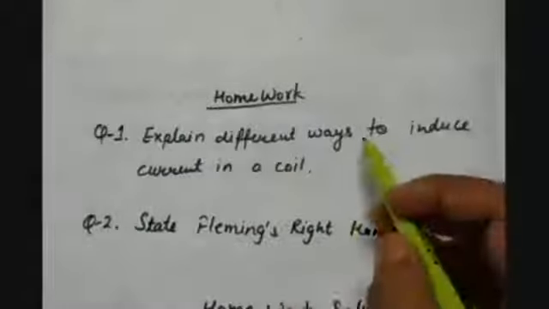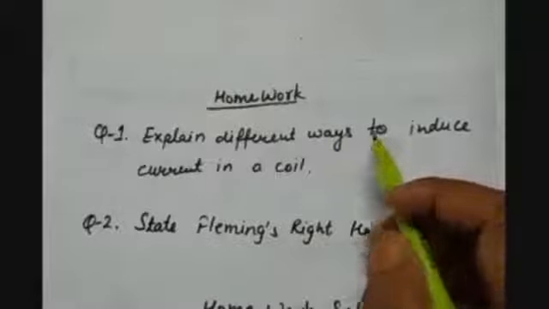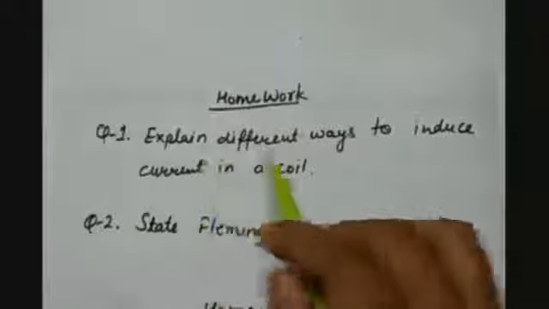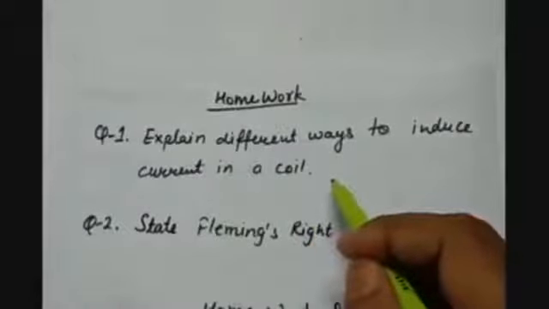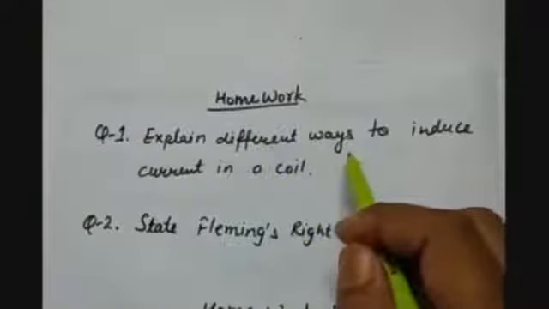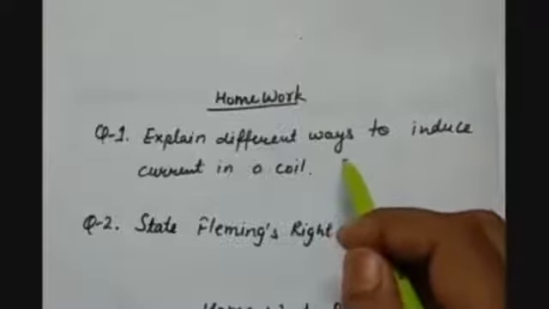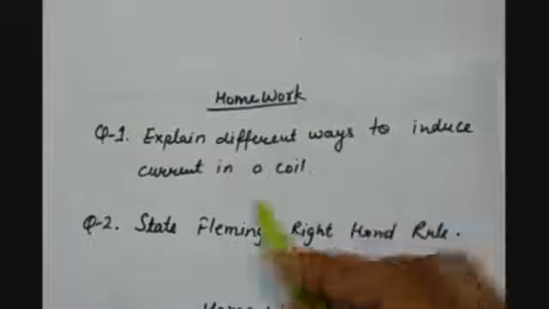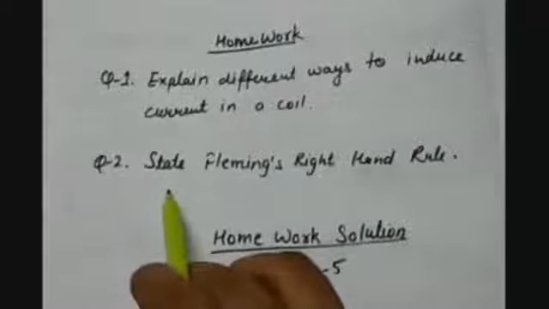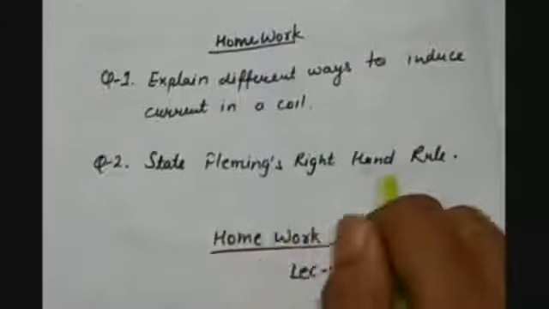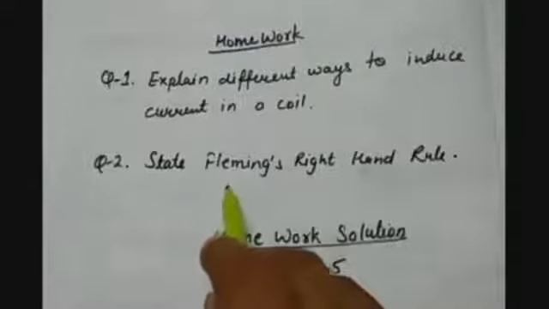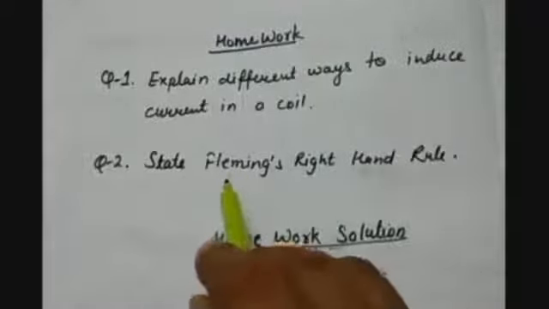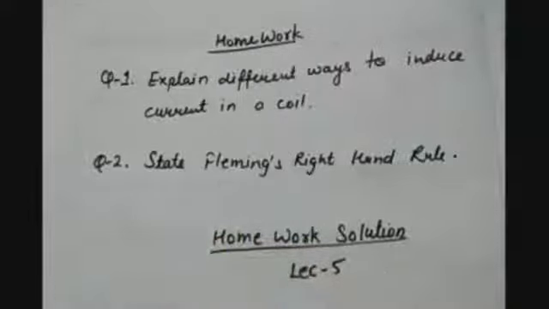In today's homework we have two questions. Question number 1 is, explain different ways to induce current in a coil. We have studied different methods and now you have to write it in a particular answer. Question number 2 is, state Fleming's right hand rule. So you have to write the method by which we find out the direction of the induced current in a closed circuit. Now let us see the homework solutions of lecture number 5.